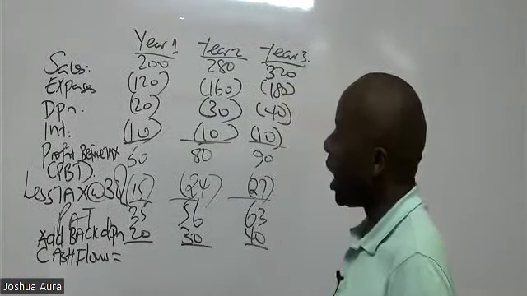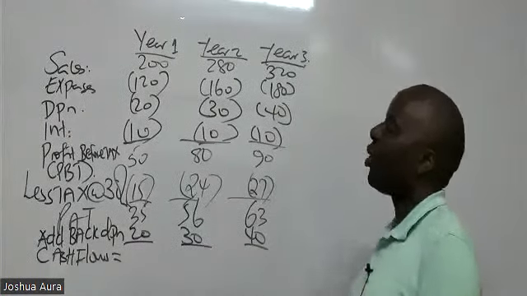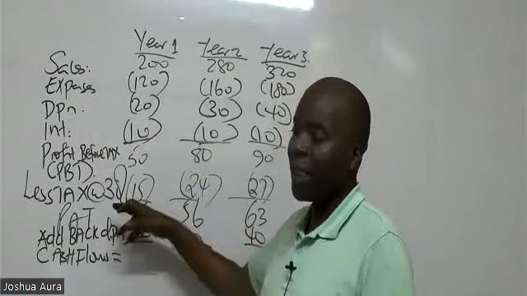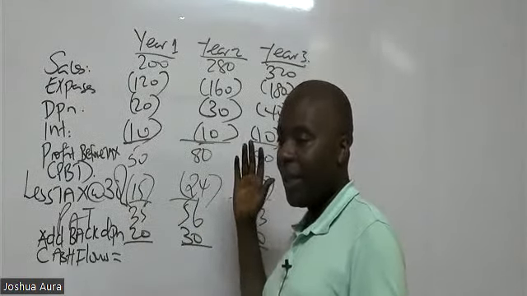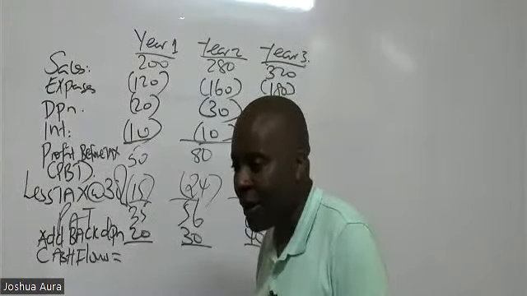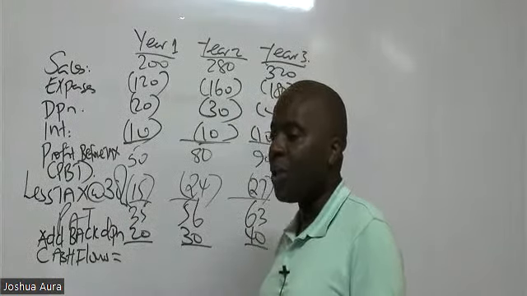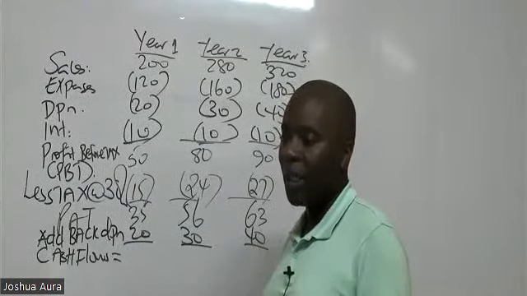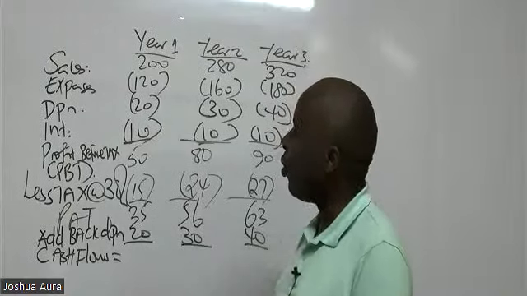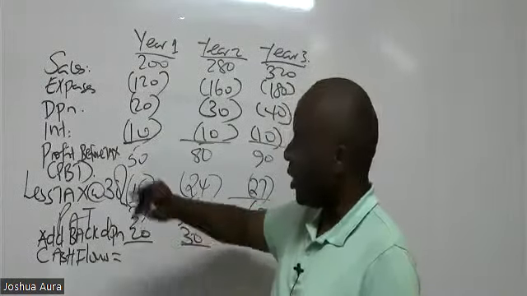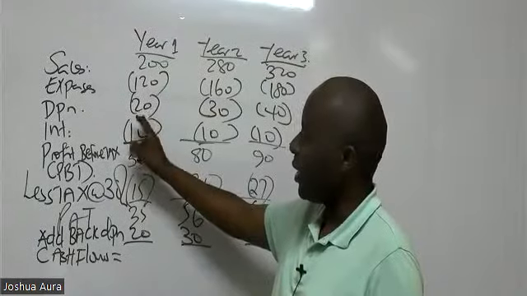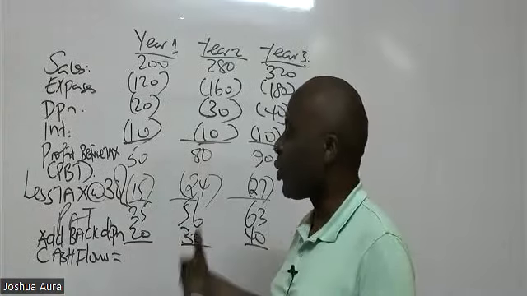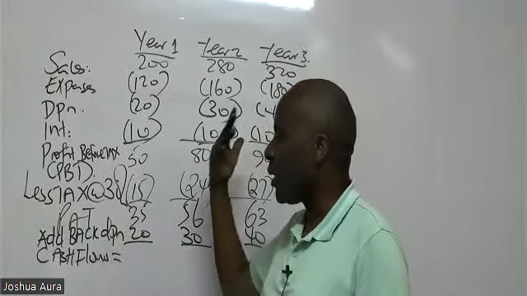In all my workings, I'll always prefer adding back depreciation because in section 5, in this advanced level, these guys will be telling you that this tax is paid in arrears, right? Yes, because depreciation is not a cash flow, yet it was deducted. We are adding back depreciation because you subtracted it here for purposes of getting the taxable profit. But later on, because you want cash flow, you add this depreciation back.